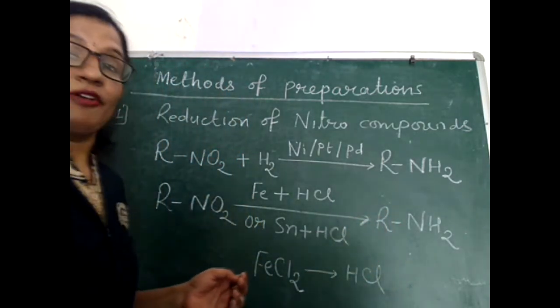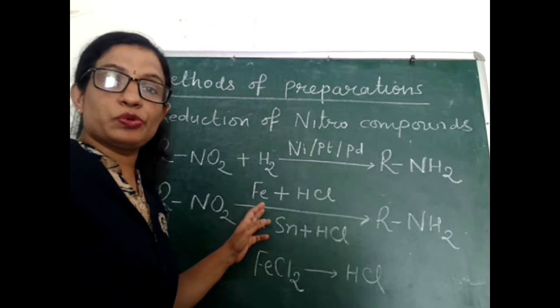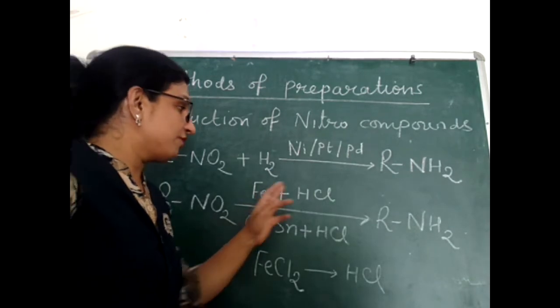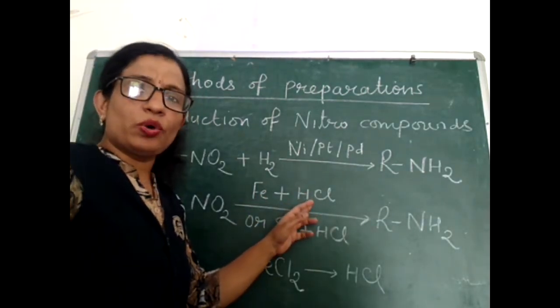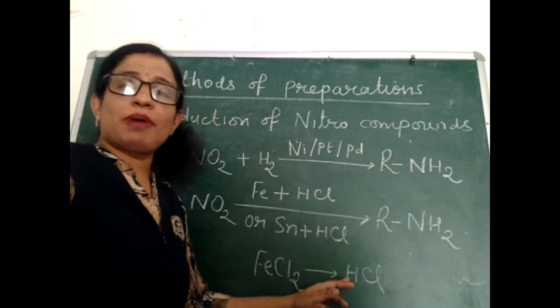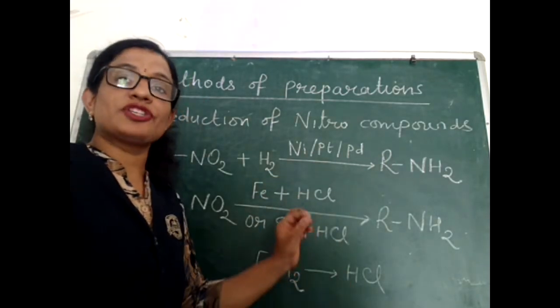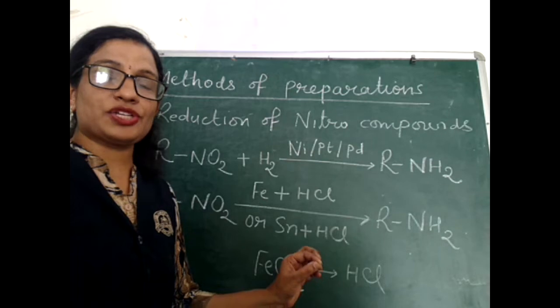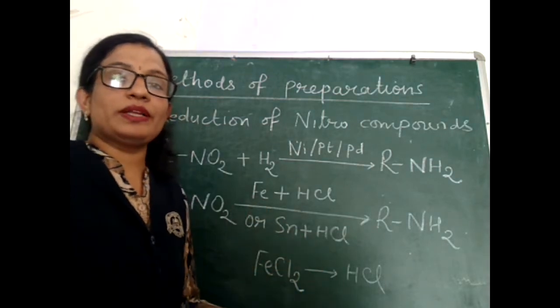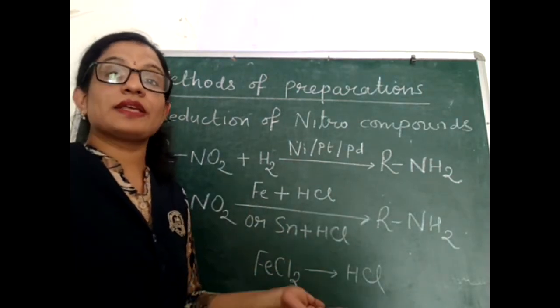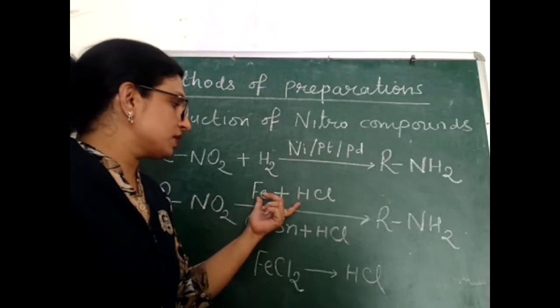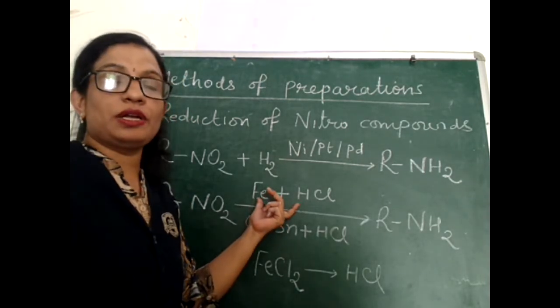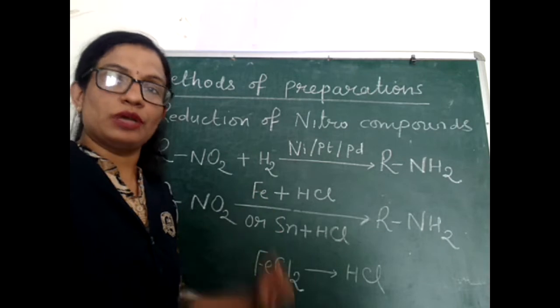That is why when nitro compounds are reduced using Fe plus HCl, only a little amount of HCl is required just to initiate the reaction, because afterwards during the reaction HCl is regenerated. So this is the preferable reducing agent while reduction of nitro compounds.